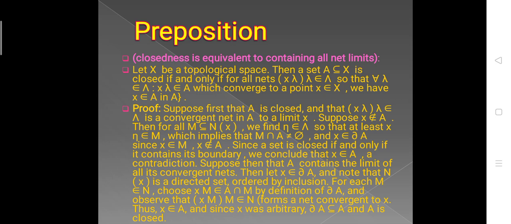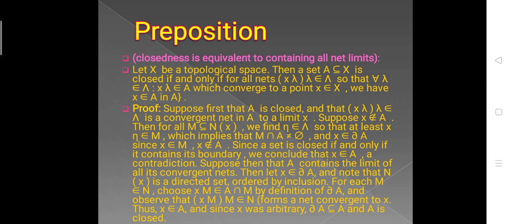Suppose x does not belong to A. Then for all M in N_x, we can find n in the directed set such that x_n belongs to M, which implies that M intersection A is not equal to empty set and x belongs to the closure of A. Since x belongs to M, x does not belong to A. Since a set is closed if and only if it contains its boundary, we conclude that x belongs to A.